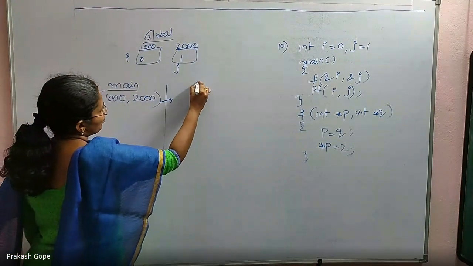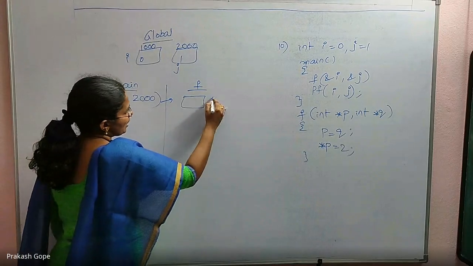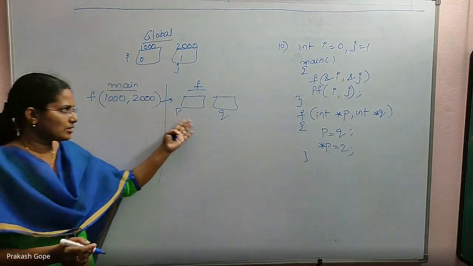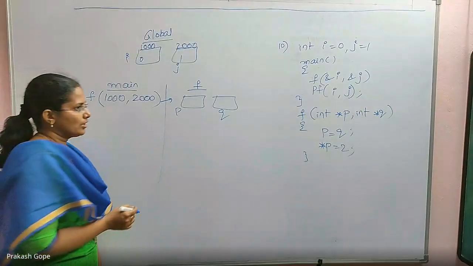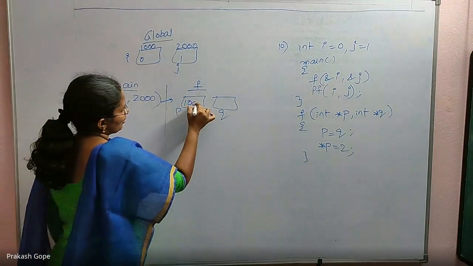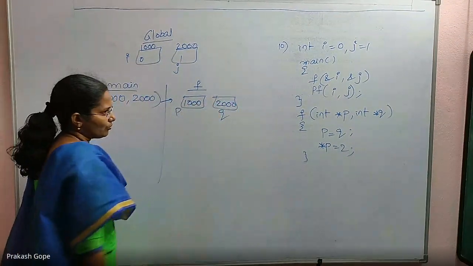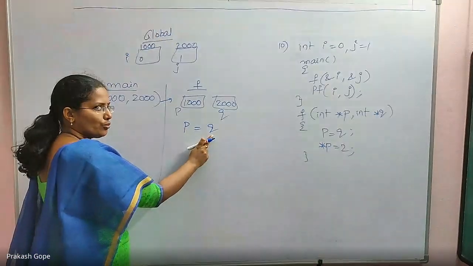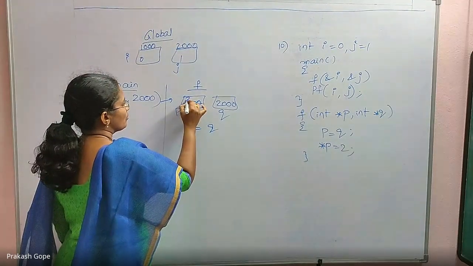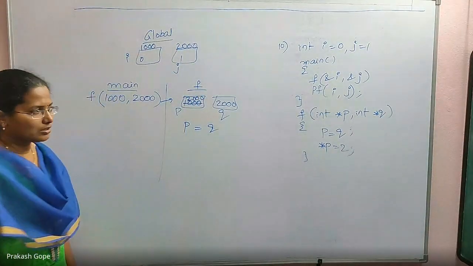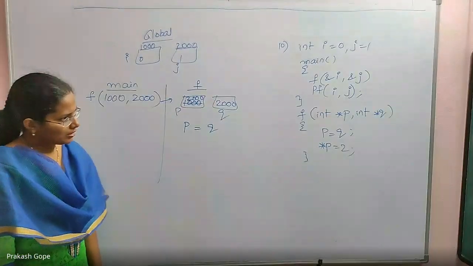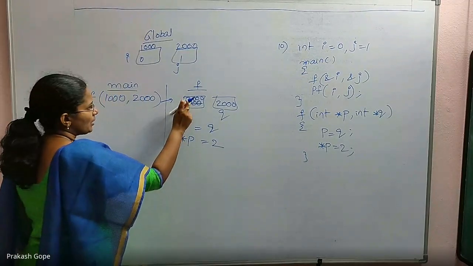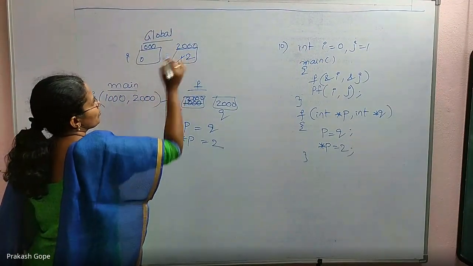Okay, then come to f function environment. The formal parameters are p and q. Both are integer pointers. Yes, I am passing the addresses, so they need to be captured into pointers. So 1000 and 2000 are copied respectively to P and Q. Now first line, P equal to Q, which means whatever is the content of Q should be assigned to P also. So P lost 1000. Then star P equal to 2. So P has some address, the value in that must be updated.